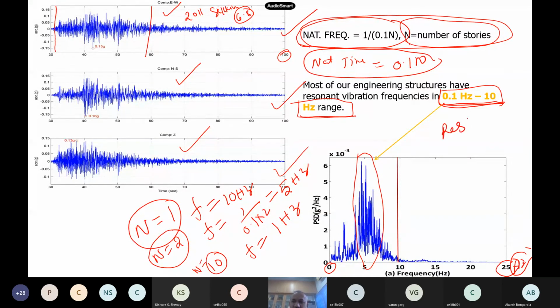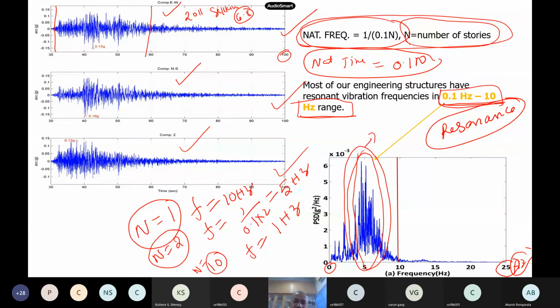Resonance, excellent. You would have studied this in your other classes. So what happens during resonance? When both your exciting frequency, or the forcing frequency, and your natural frequency are exactly the same, resonance occurs. This is the amplitude of an earthquake, this is earthquake force, but your building frequency is also the same, and both are in resonance.